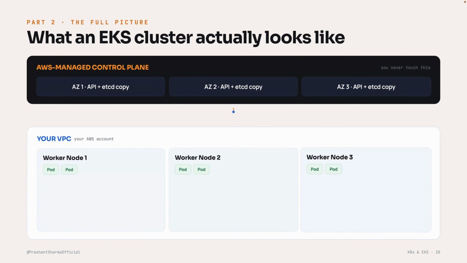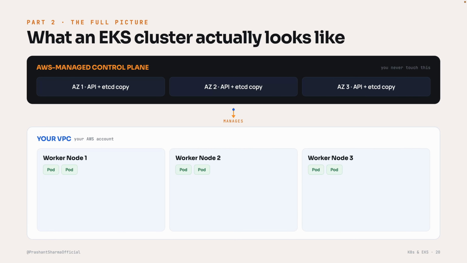Now let's see that split as one real diagram. This is what an actual EKS cluster looks like. Up top in green we have the AWS managed control plane. Notice it is spread across 3 availability zones, 3 separate data centers, each with a copy of the API and etcd. That is AWS giving you high availability automatically, so no single data center failure can take your brain down. And you never touch this layer, it just runs.